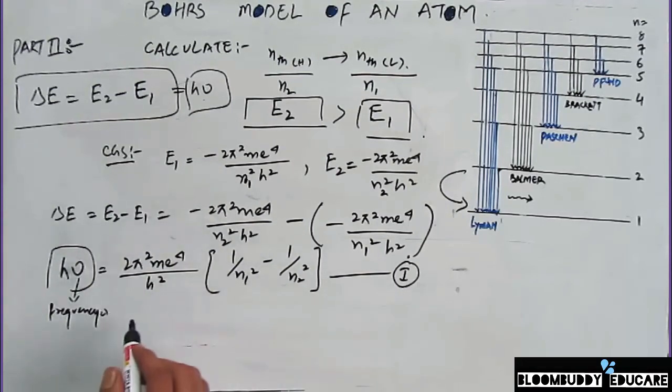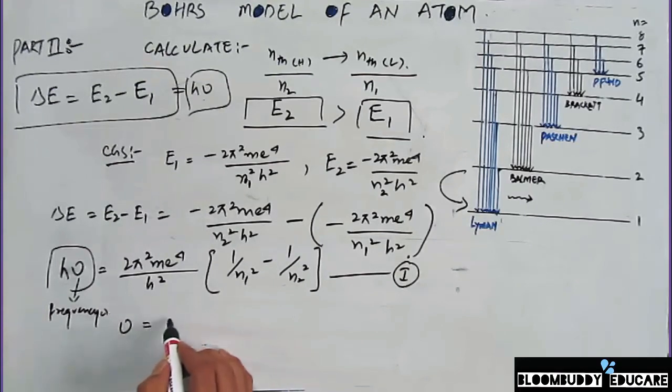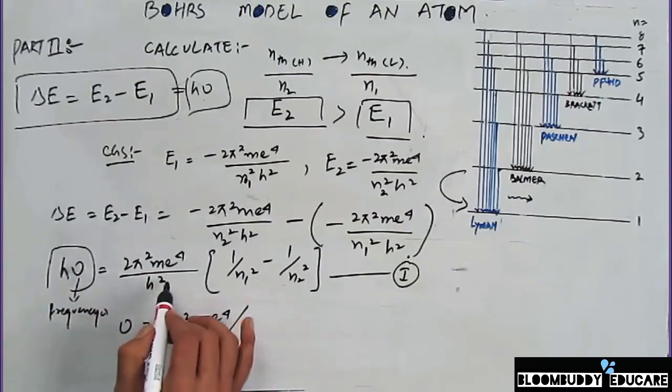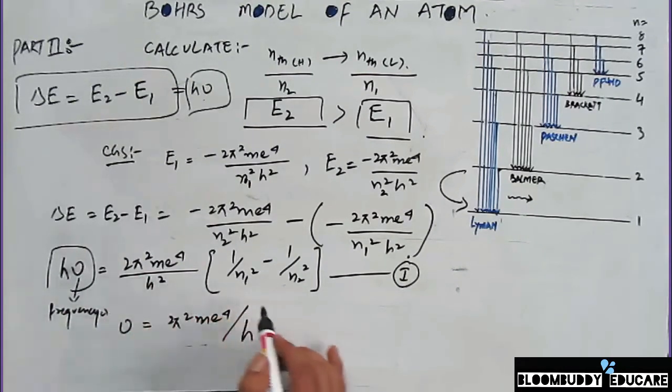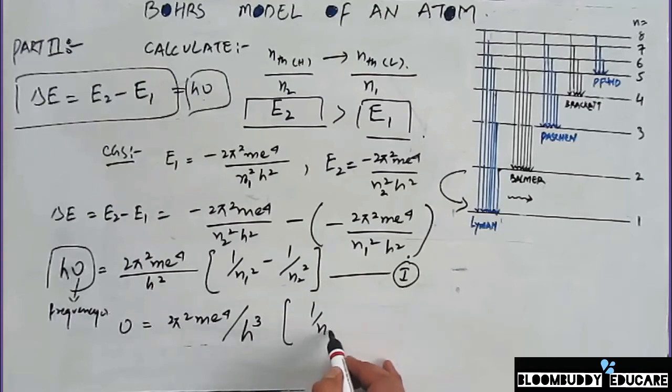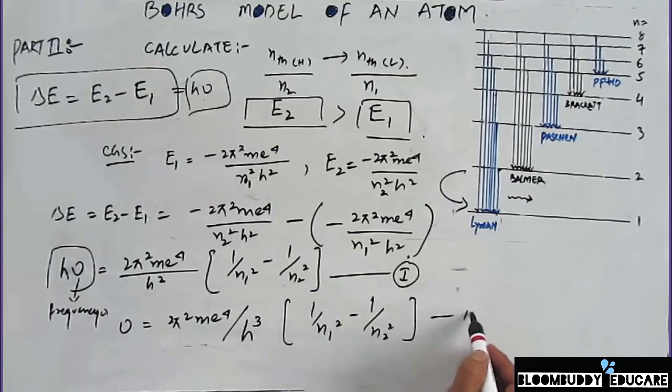So nu is going to be equal to 2 pi square m e raised to power 4 by h. Since this h comes here, it's multiplied, so there will become h cubed, Planck's constant h cubed, and then the rest of the equation is going to be the same, 1 by n1 square minus 1 by n2 square. So this becomes equation 2.